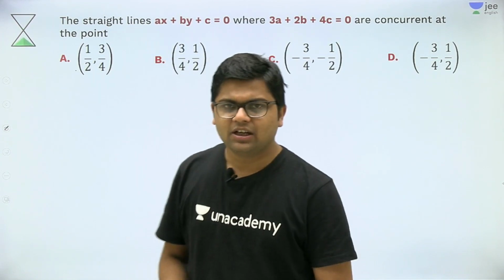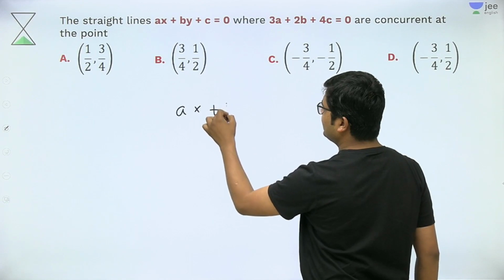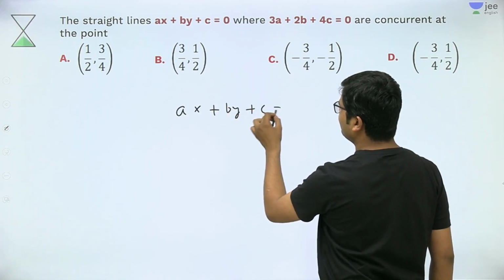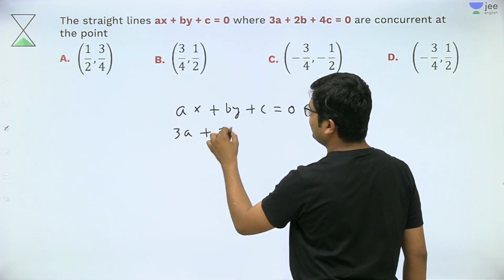Now what I do is that I write the equation ax + by + c = 0, and the second equation, what is the second equation?